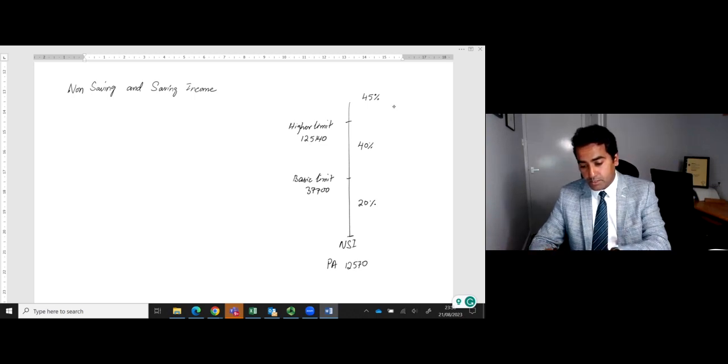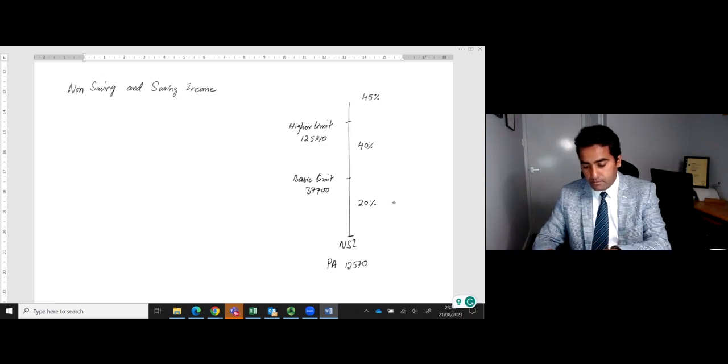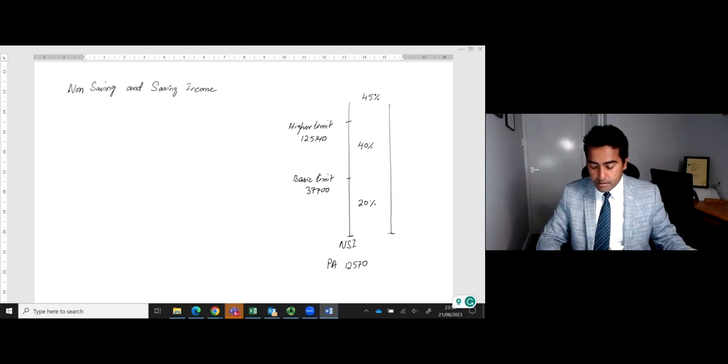So I'm going to draw it just next to it. Savings income: the first £5,000 of savings income is taxed at 0%.